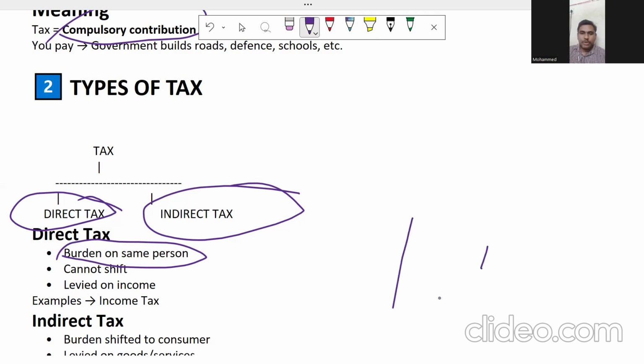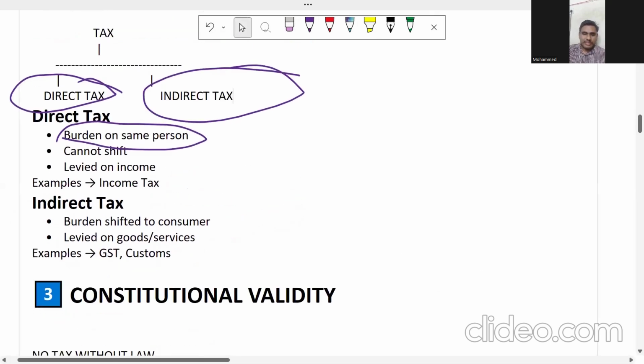I'm going to explain the concept as if you guys don't know anything. Okay. Now I'm going to discuss indirect tax, and how it is different from direct tax. If the burden is going to shift to another person, then it is called indirect tax. In indirect tax, the burden is going to shift to another person, another consumer.